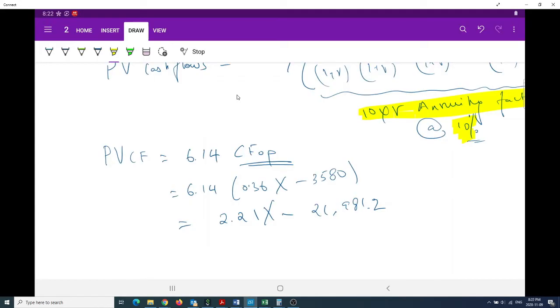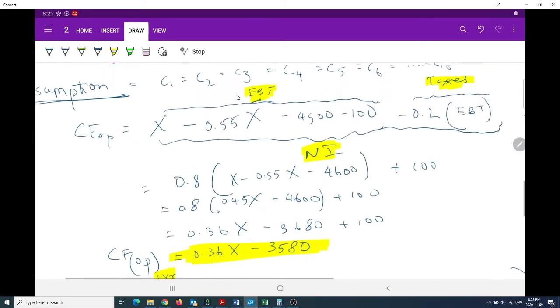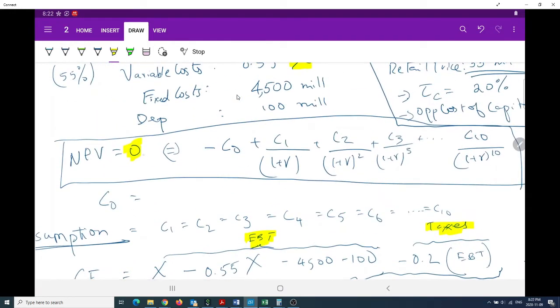So the present value of the cash flows is 6.14 times the cash flow from operations. For NPV to be 0, C0 should be equal to the present value of cash flows.